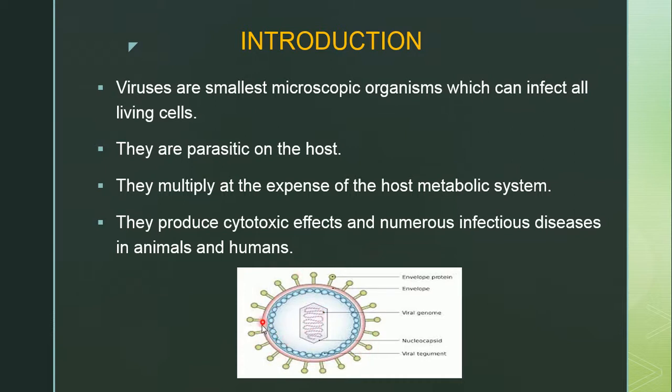This is the structure of a virus. It contains envelope protein, and the envelope is present, and the viral genome is present. This is the viral genome part and the nucleocapsid. So this nucleic material or nucleic acid is covered with one layer that is called the capsid layer. So together, the capsid layer and nucleic acid are called the nucleocapsid, and the viral tegument is present. Once it attaches to the host body, then it will be removed and the nucleic acid will enter inside the host body and the replication process will continue.